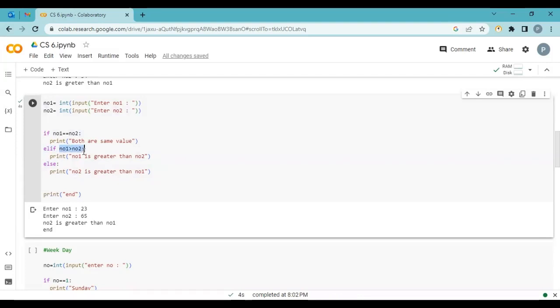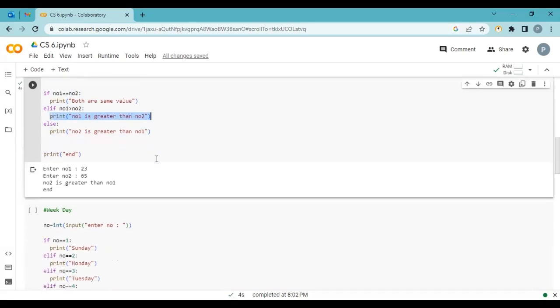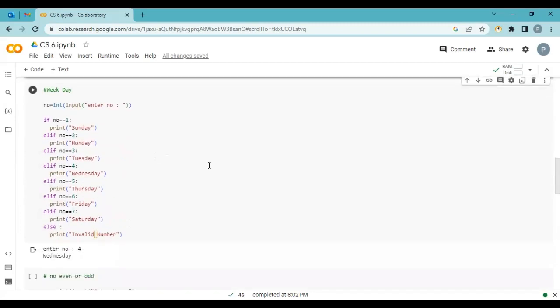Okay, and condition. If this condition is true, only in that case it goes inside and prints number 1 is greater than number 2. Okay? Now, here I use one more example to understand Elif in more detail.